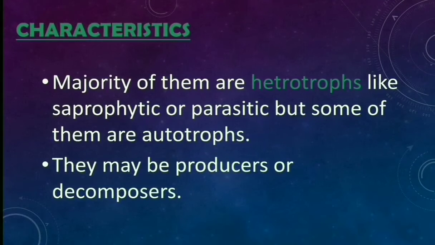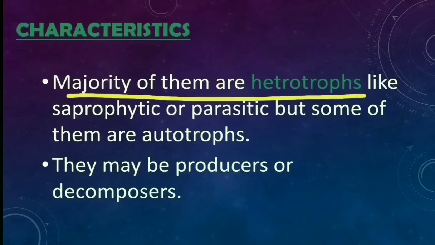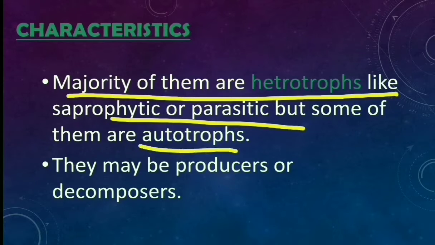The next characteristic is that the majority of them are heterotrophs. Most organisms found in kingdom Monera are heterotrophs. They can be saprophytic or parasitic, gaining their food from dead organisms. Some of them are autotrophs, which can be chemoautotrophs or can do photosynthesis.